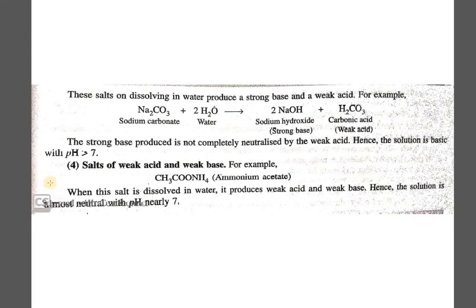Now the fourth category, if you could see here, is the salt of a weak acid and a weak base. This means the weak acid and weak base are reacting with each other and leading to the formation of a neutral salt. It will be neither acidic nor basic, because they are completely neutralizing each other's effect. So in this case, the pH value will come out to be nearly 7. In the case of the salt of a strong acid and strong base, the pH was 7, and in the case of a weak acid and weak base, again the pH value will nearly be 7 only.